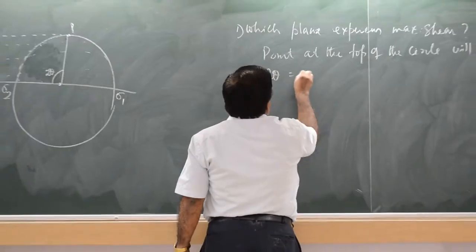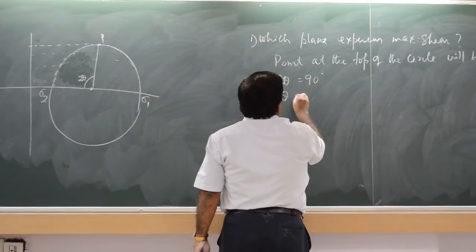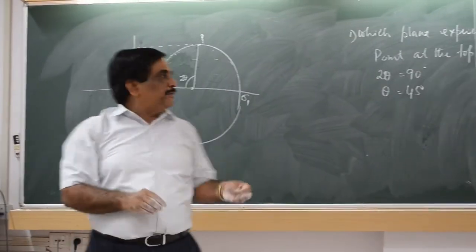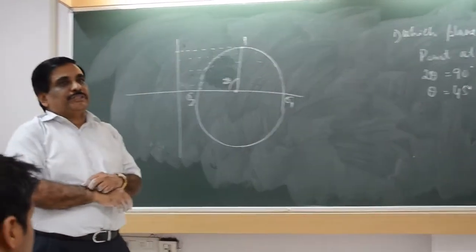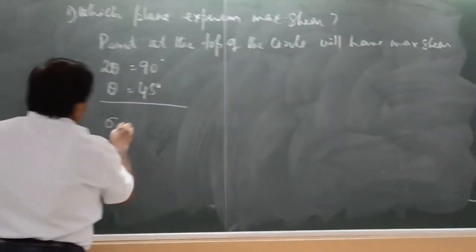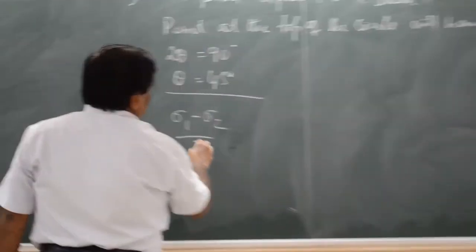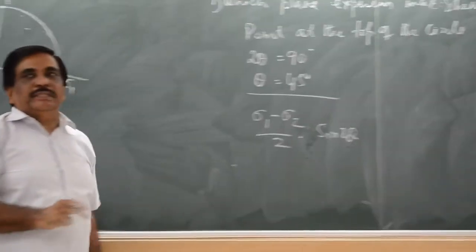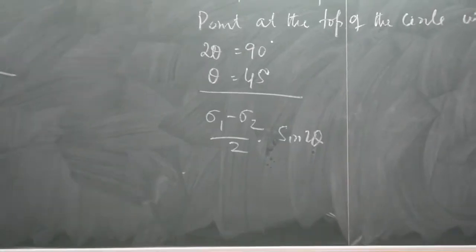So theta is equal to 45 degree. So plane making 45 degree angle will have maximum shear stress. This also we have seen in the equation, sigma 1 minus sigma 2 by 2 sin 2 theta. If theta is equal to 45 degree, it will have maximum shear stress.